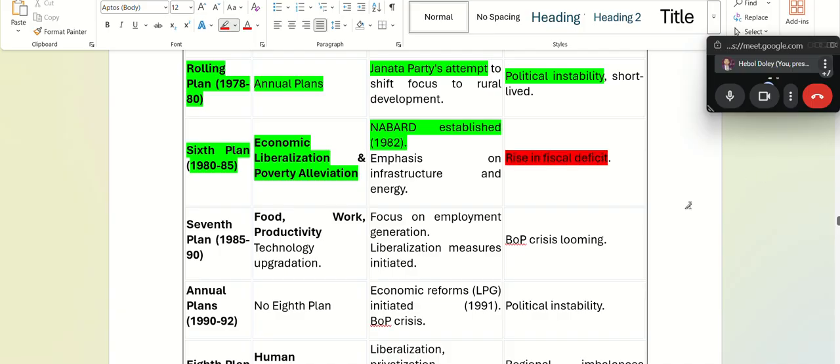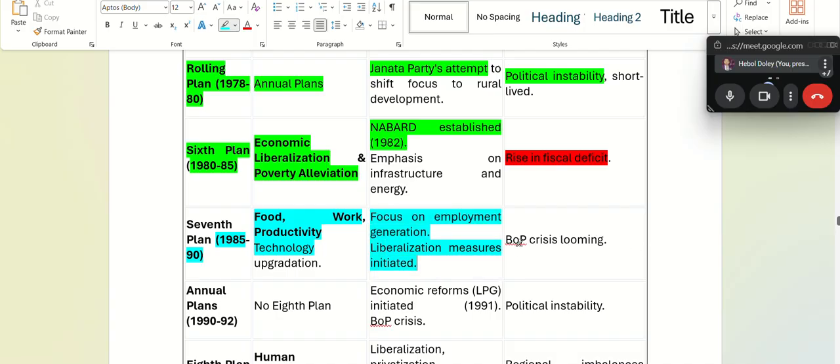Anyone knows what is the meaning of fiscal deficit? Sir, more expenses than revenue. Yeah, fiscal is whose? Government, sir. Government. Okay, fine. That is understandable. Then we get the 7th plan, 1985 to 1990. Okay, food, work, and productivity was the theme. Technological upgradation was needed, and employment generation was their focus. And liberalization measures were slowly initiated during this period.